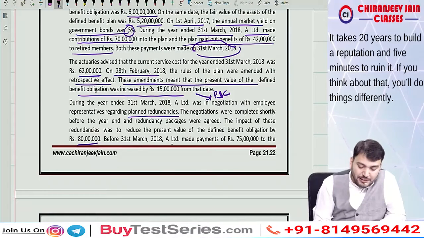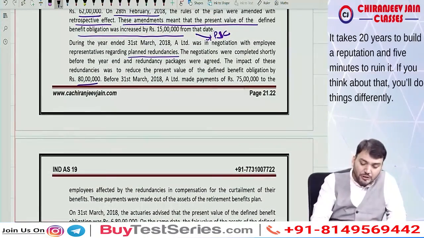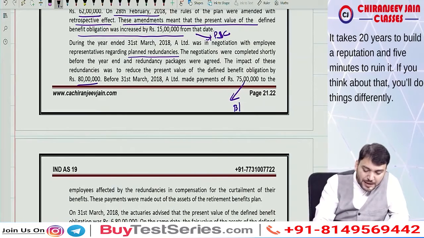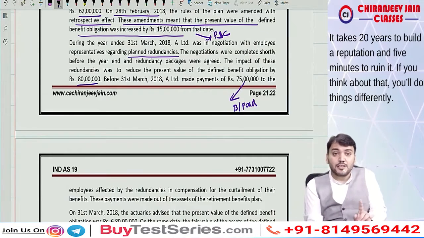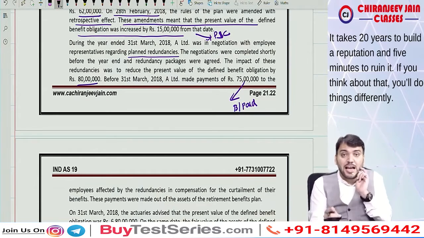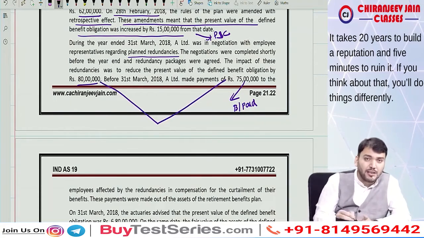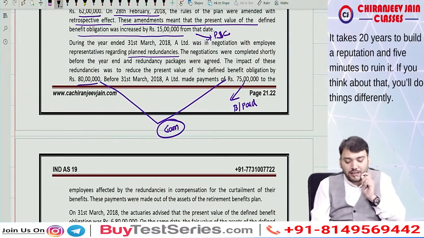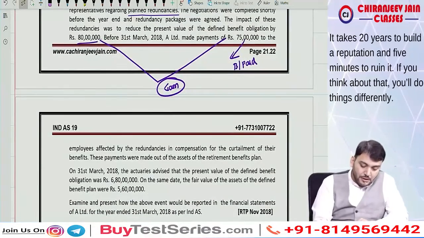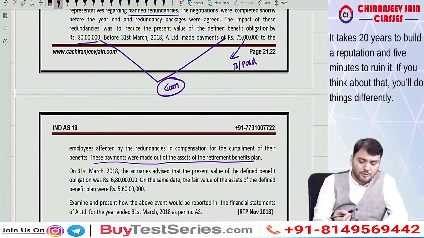Before 31st March 2018, A Limited paid rupees 75 lakh to employees affected by redundancy. So this is a payment done, meaning this is benefit paid. So 70 lakh, 5 lakh is paid. So 125 lakh paid. It will affect both defined benefit obligation and plan asset, and 80 lakh minus this will be gain on settlement. So what is the gain on settlement? 5 lakh is the gain on settlement. Then this payment was made out of the asset of the retirement benefit plan. Even if not given in the question, we'll assume this.